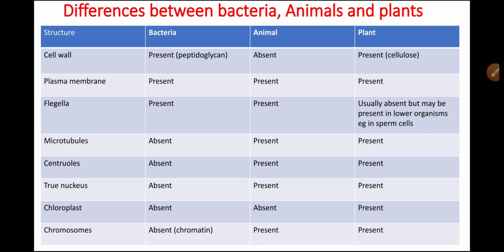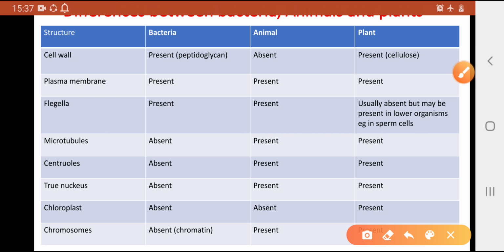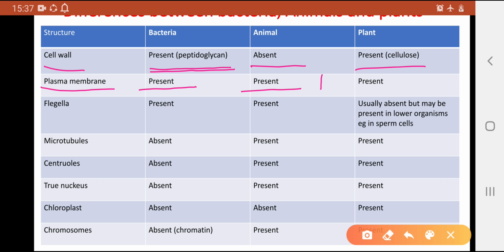Now we can come to the next slide. Here, the difference between bacteria, animals and plants. If we are talking about the structure, here we can take the cell wall. Cell wall is present in bacteria but it's made up of peptidoglycan. Animals do not contain a cell wall, and in plants, the cell wall is present and is made up of cellulose. Now the plasma membrane: plasma membrane is present in bacteria, in animal cells, and also in plant cells.